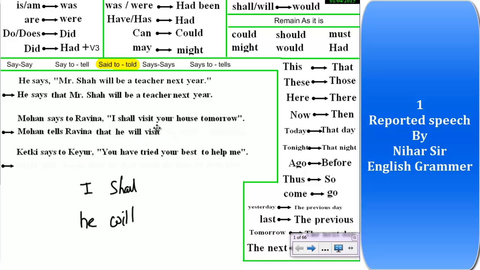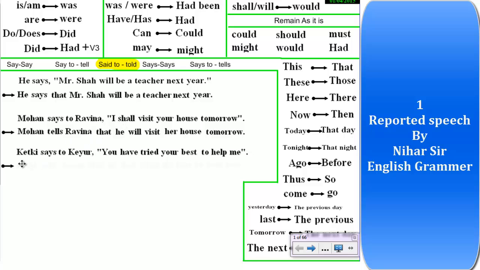Now whose house is this? This is Ravina's house. So her house tomorrow. I have not made any other changes. I just made one change: instead of shall I wrote will, because shall or will is written according to the subject. The subject is changed, so the succeeding word is changed. Otherwise I have not made any change in the sentence given in inverted commas. I will make the change in the subject and the succeeding word used with the subject.